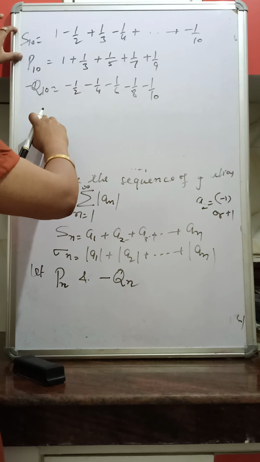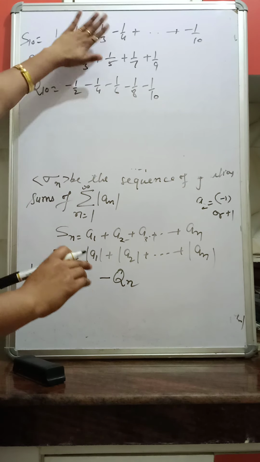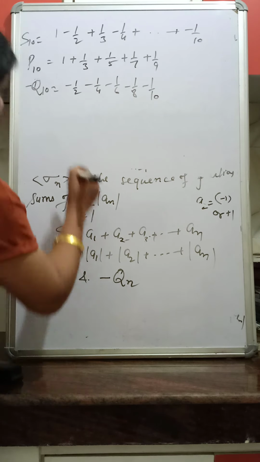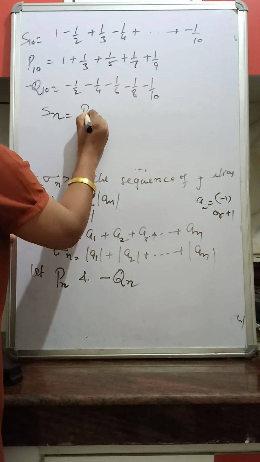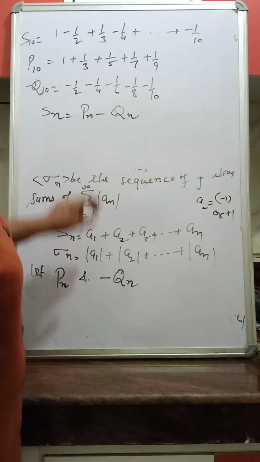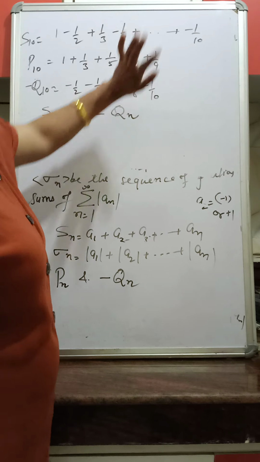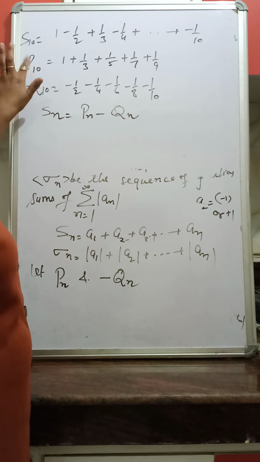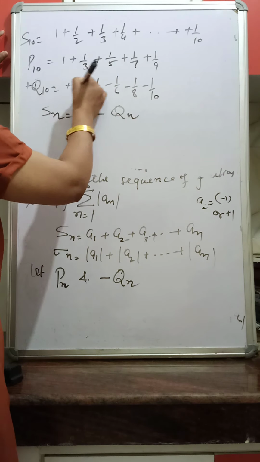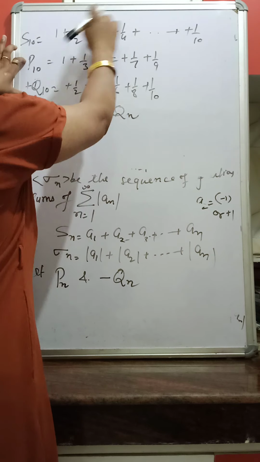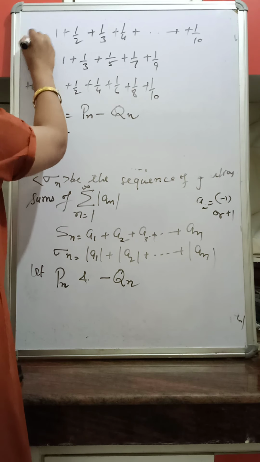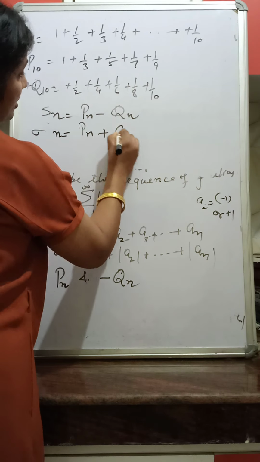So it is very clear that if we check Sn, what is Sn? Now see, S10 is P10 minus Q10. It is clear from this example. So from this example, we can say Sn is Pn minus Qn. And what is sigma n? If we take the modulus of all these terms, it will be Pn plus Qn. See, if I take the modulus of all these terms, it will be this. So sigma n will be Pn plus Qn.